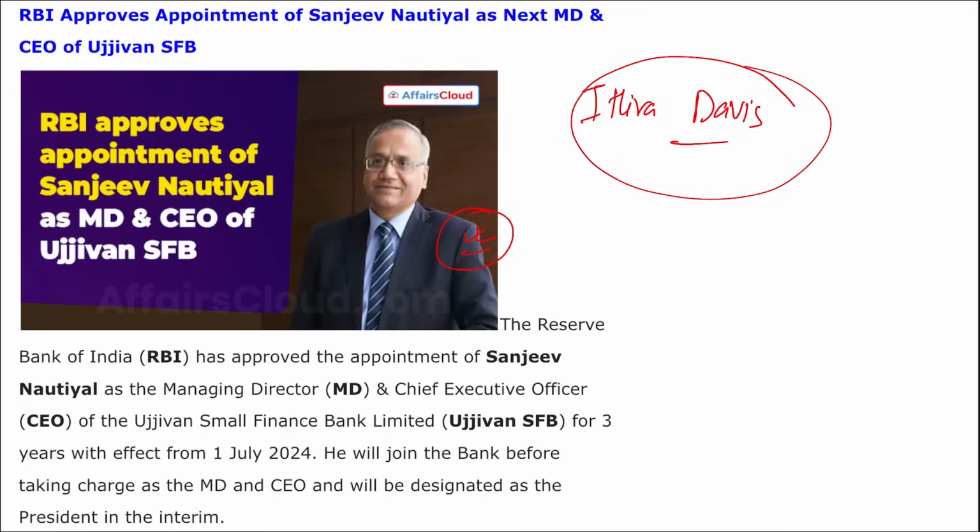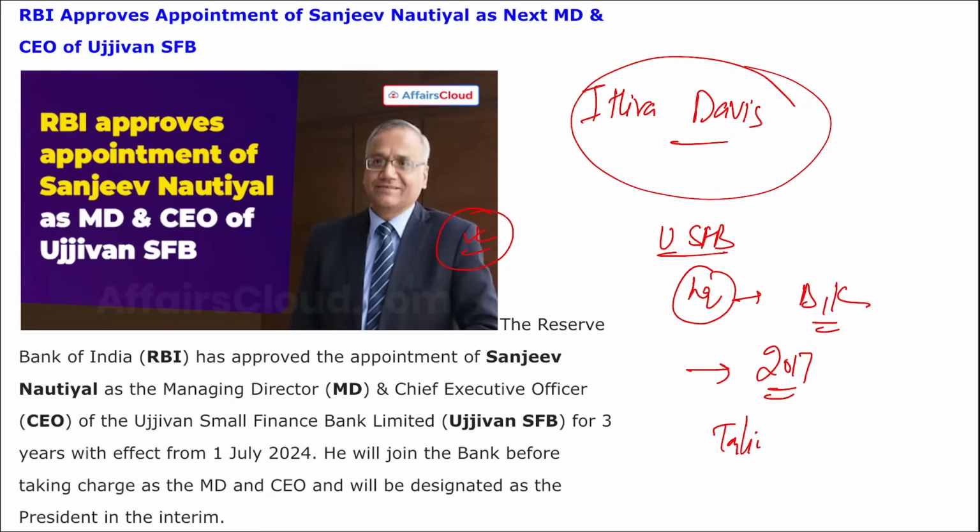And Itira Davis is set to be released from his original term expiry, correct? If we talk about Ujjivan Small Finance Bank, who is the head? Where is the headquarter? It is in Bengaluru, Karnataka. Where was it established? In 2017. And what is the tagline here? Build a better life.